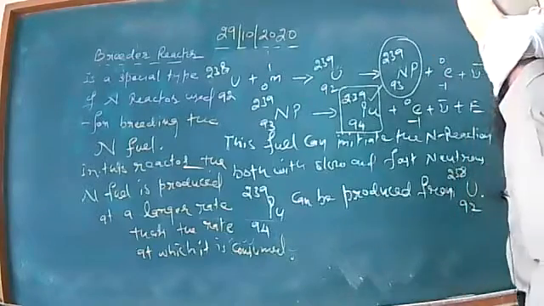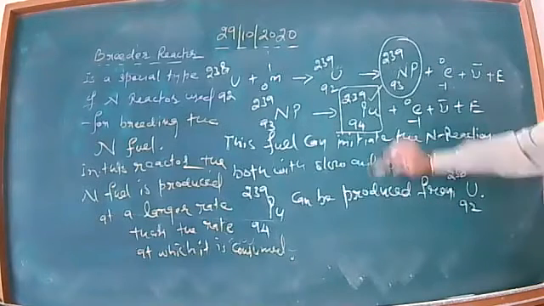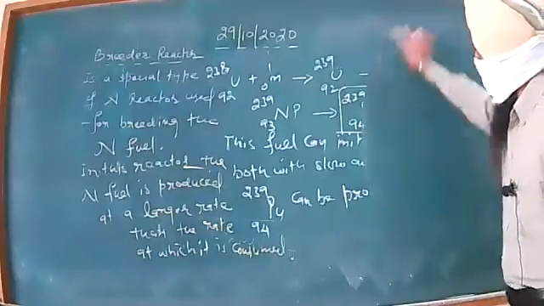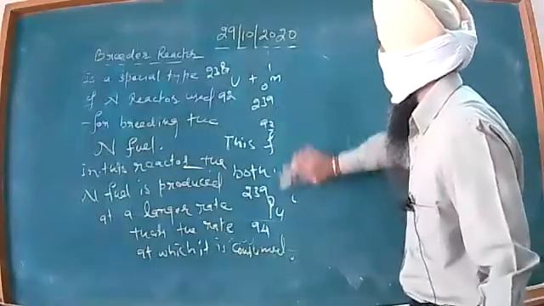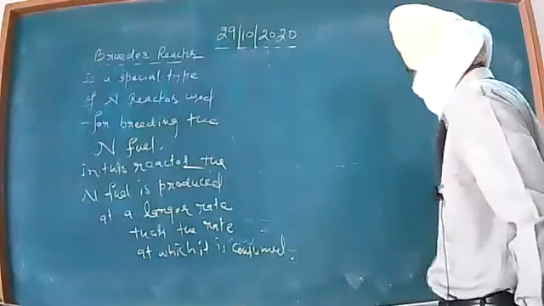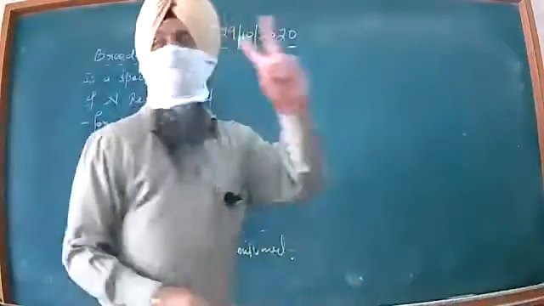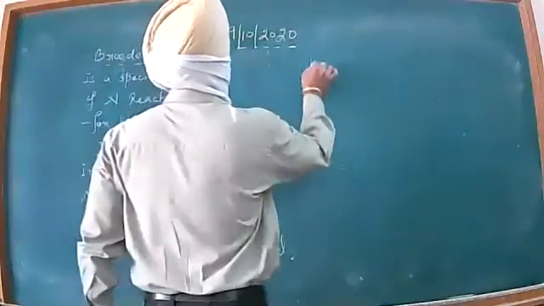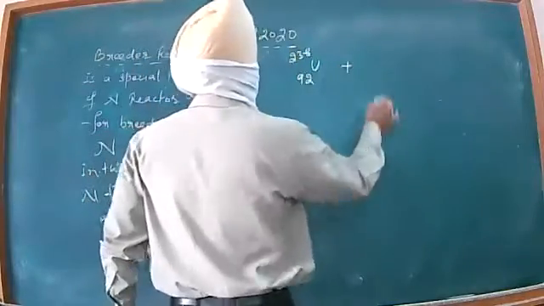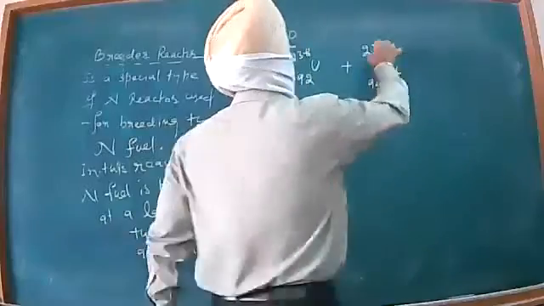Let me take you into the details of the nuclear reaction. In a breeder reactor, we have two types of fuels: uranium 92-238 and plutonium 94-239.